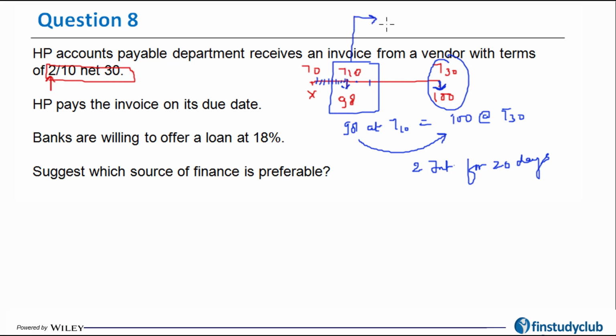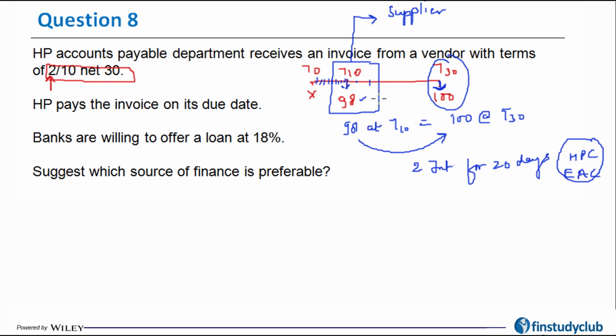The first choice is to continue to take the loan from the supplier, and rather than paying at T10 the amount of $98, I wait till T30. So I take the credit from the supplier itself, and the supplier is charging $2 interest for 20 days. So I'm going to calculate the holding period cost first for these 20 days and then annualize the same. I'm using the same concept as holding period return being annualized on a compound basis to EAR.